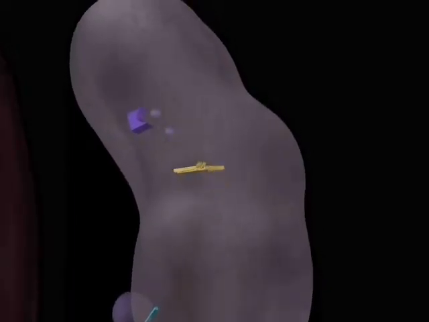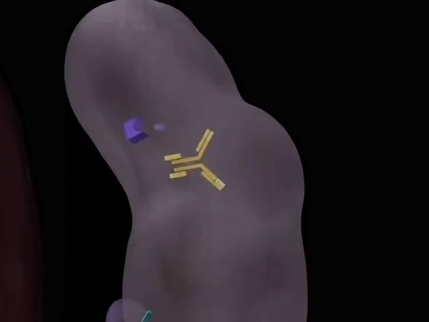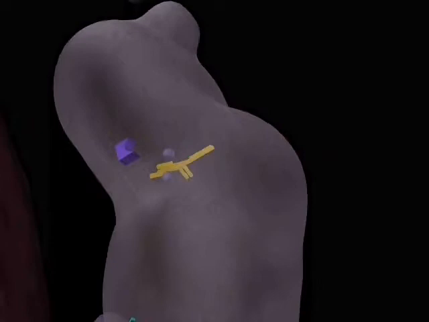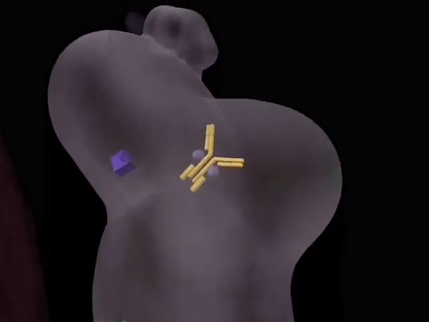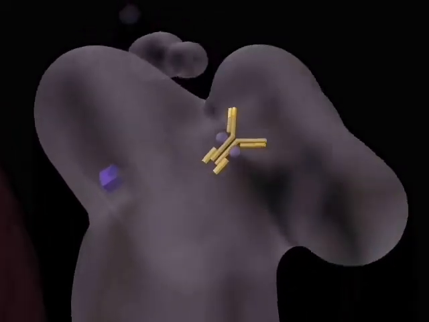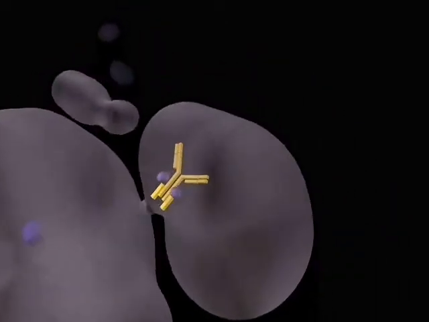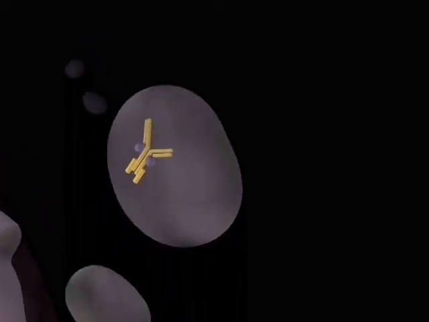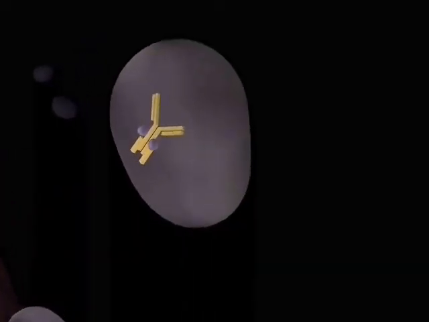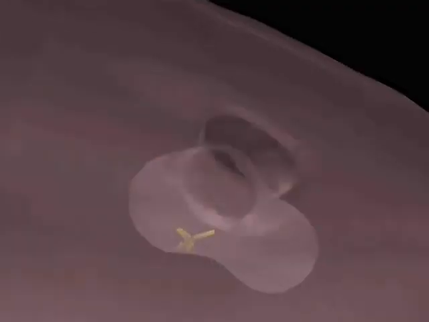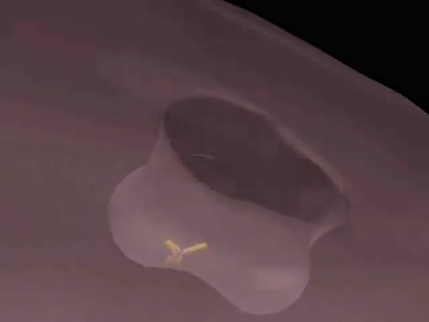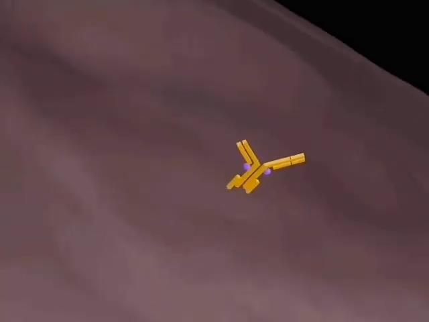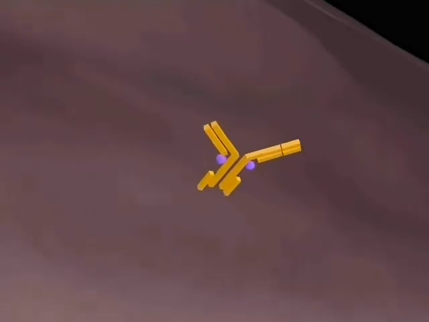They then associate with polypeptides termed CD79, which will transduce signals to the B cell. Vesicles separate from the endoplasmic reticulum to join the Golgi apparatus, where the immunoglobulin is glycosylated. Finally, vesicles containing the immunoglobulin bud from the Golgi body and migrate to the plasma membrane. At the cell surface, the immunoglobulin remains in the membrane, presenting its antigen-binding site to the outside.